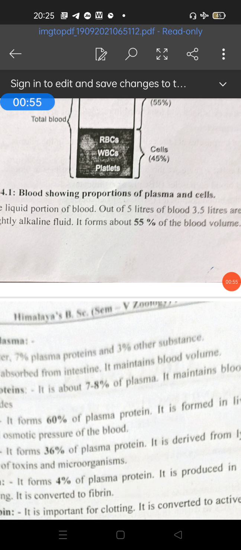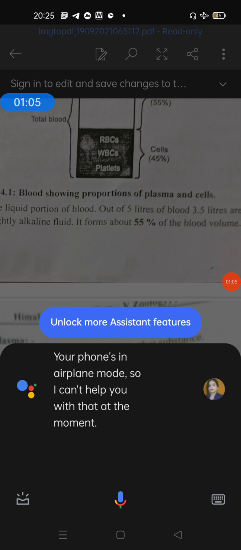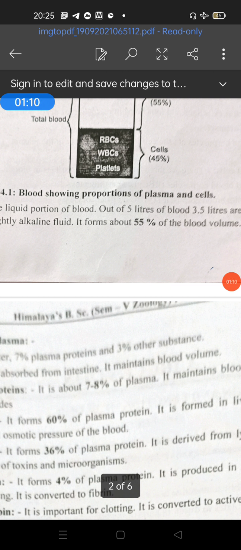Plasma has the following constituents: 90 to 92% water and 8 to 10% solutes. Solutes constitute 7% proteins: serum albumin, serum globulin, heparin, fibrinogen and prothrombin. Fibrinogen and prothrombin are very important proteins that play a vital role in blood clotting or blood coagulation, and you will study about this in the next topic, coagulation of blood.